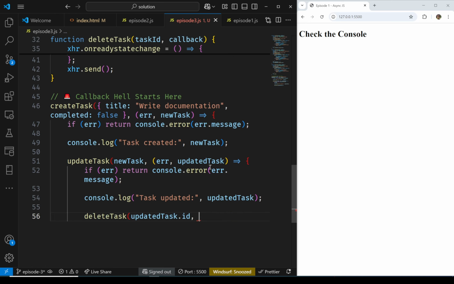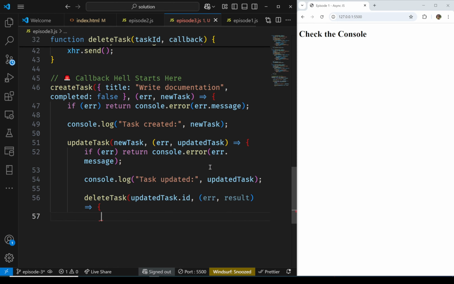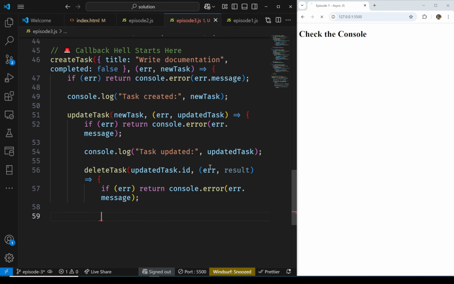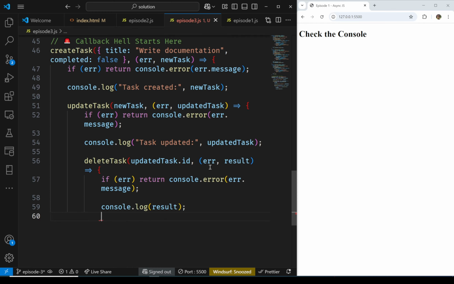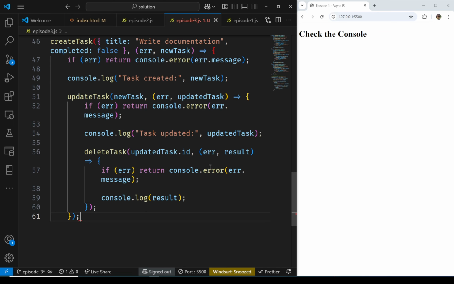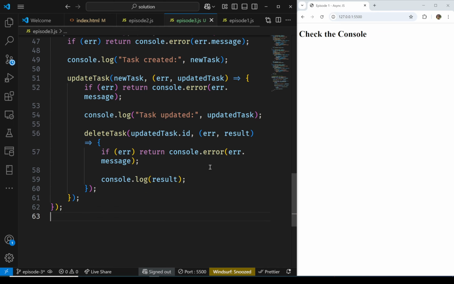And finally, let's delete the task. So we're done. We're done with this code now.